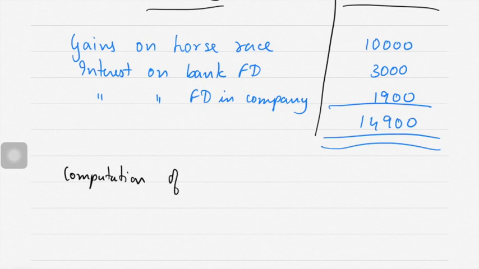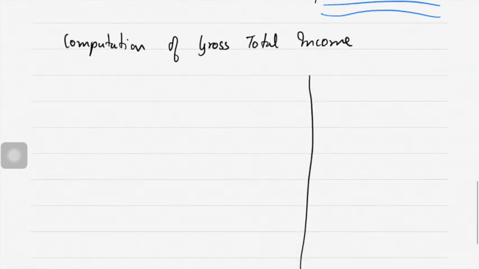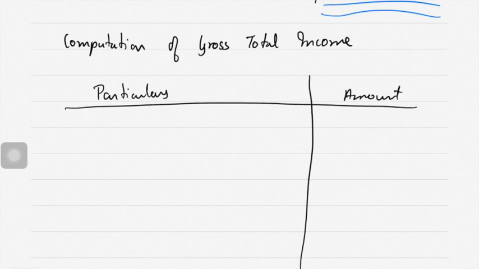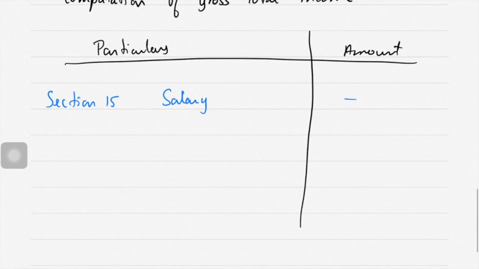Computation of gross total income. Two columns, particulars and amount. Write down section 15. Income from salary nil.